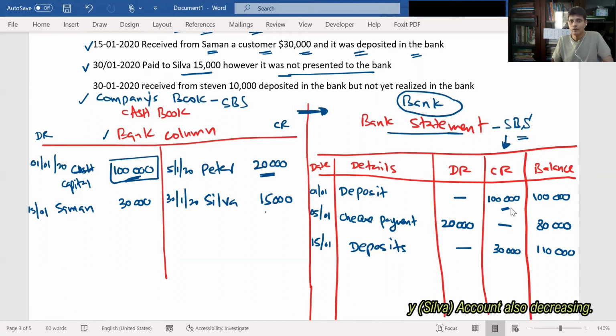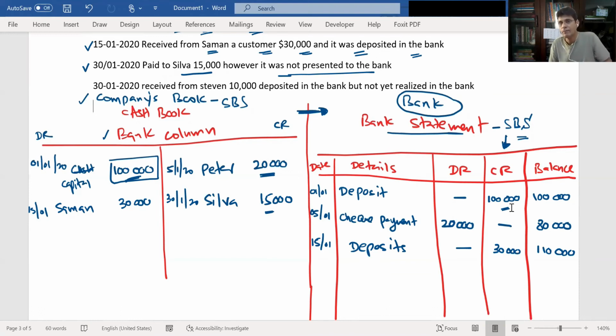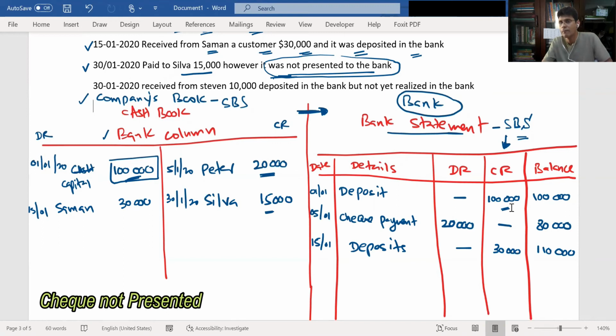When you credit here, the supplier will go to the bank and he has to encash it, right? He has to present the check and encash it. But what has happened? It was not presented to the bank. This is very important. Please remember: you have given the check to the supplier. The supplier is supposed to go to the bank, but he did not go to the bank and he did not present the check.